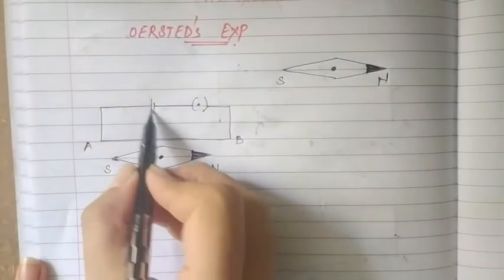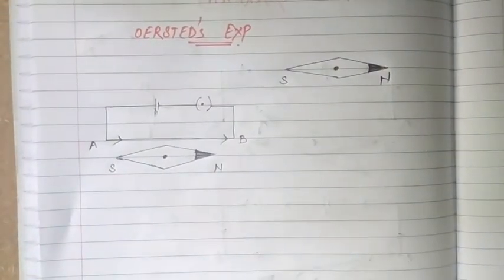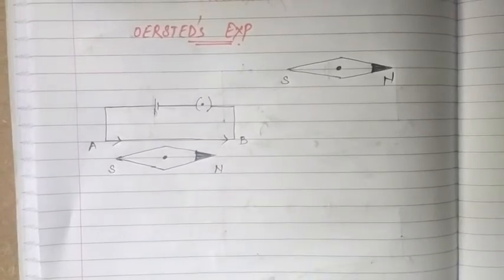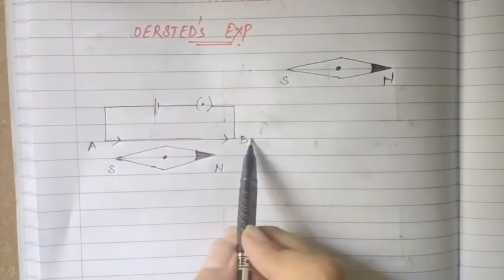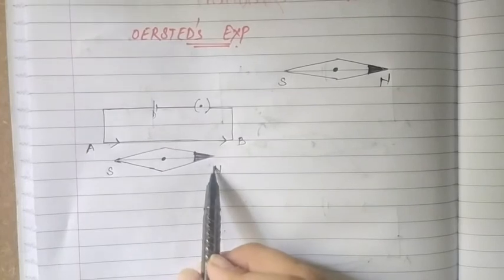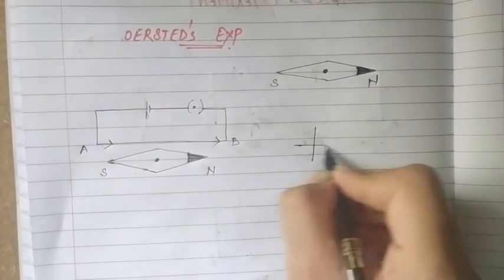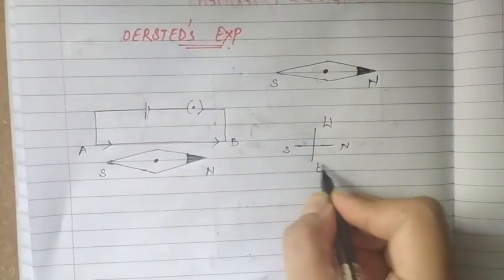So we connected the cell like this, so current will flow from south to north, and this wire AB is placed parallel to the needle. So what he observed, that when current flows from south to north, the north pole of this magnetic needle gets deflected towards the west. Now let's see the directions. Directions कैसे होंगे? If this is north, this is south, then here is the west and this will be east.